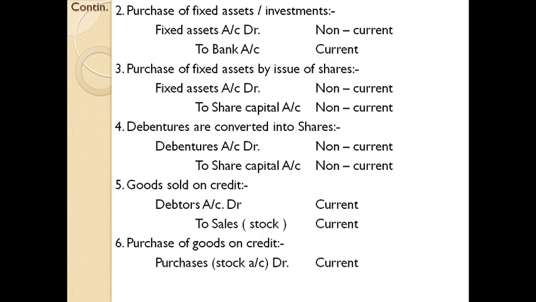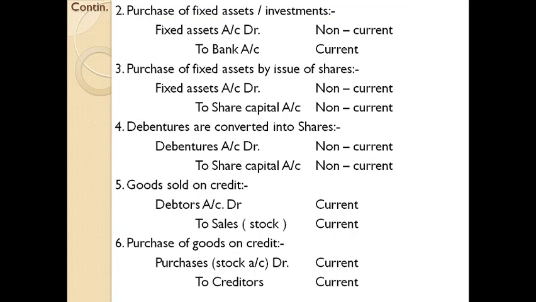The equation is, a journal entry is purchase account debtor to creditors. Similarly, as I have discussed earlier, both the cases, both items are current items. Both current assets and current liabilities are increased by the transaction, but total working capital remains the same. Therefore, the transaction does not affect the flow of fund.